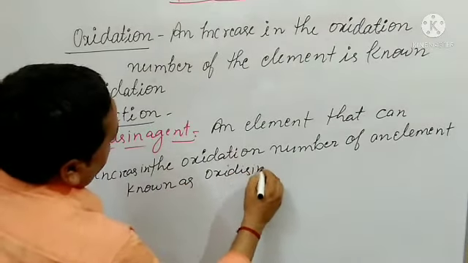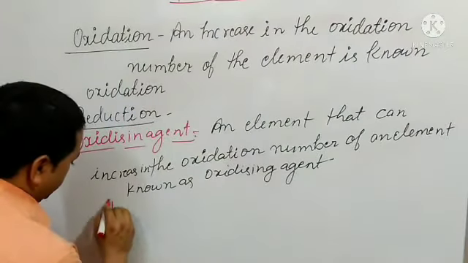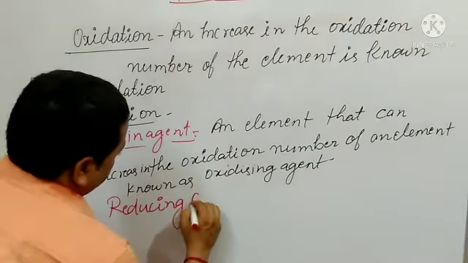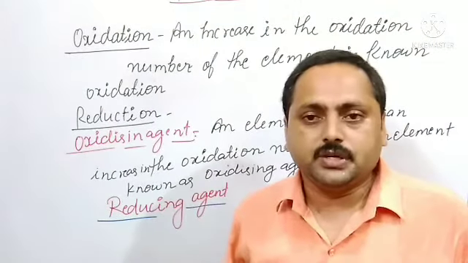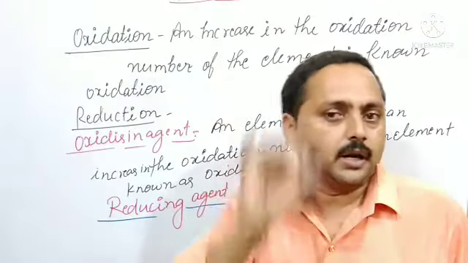Then next is reducing agent. Let us see what the reducing agents are. On this basis we can define it: the element which can decrease the oxidation number of another element is known as a reducing agent.